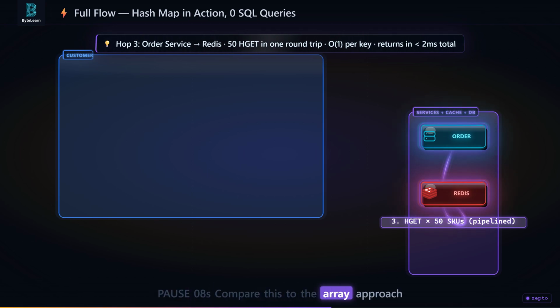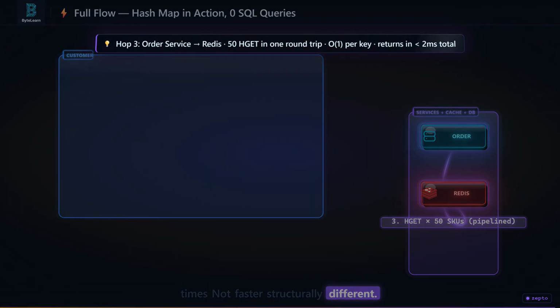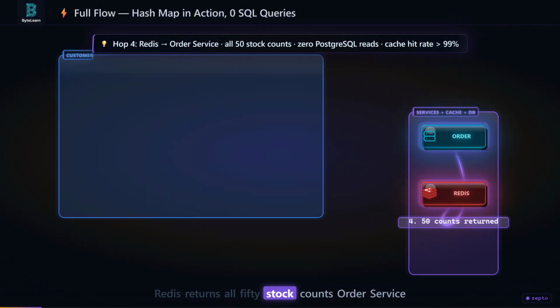Compare this to the array approach. 50 SQL full table scans, 500 milliseconds minimum. Database CPU at 100%. Hash map wins by 250 times. Not faster, structurally different. Redis returns all 50 stock counts.